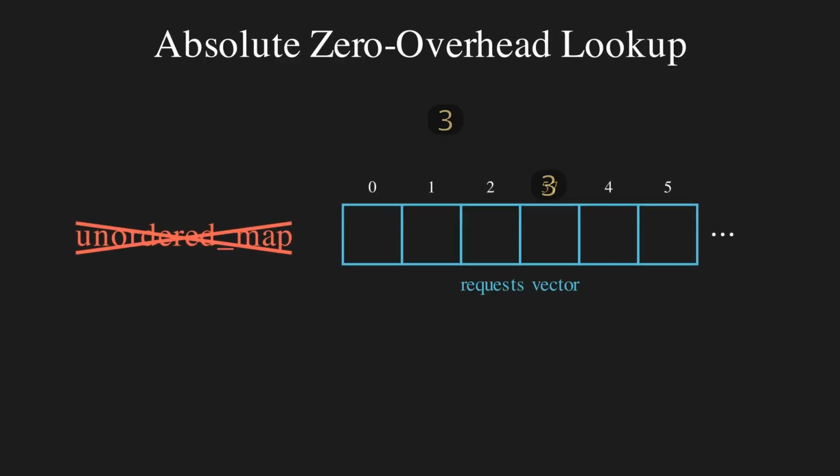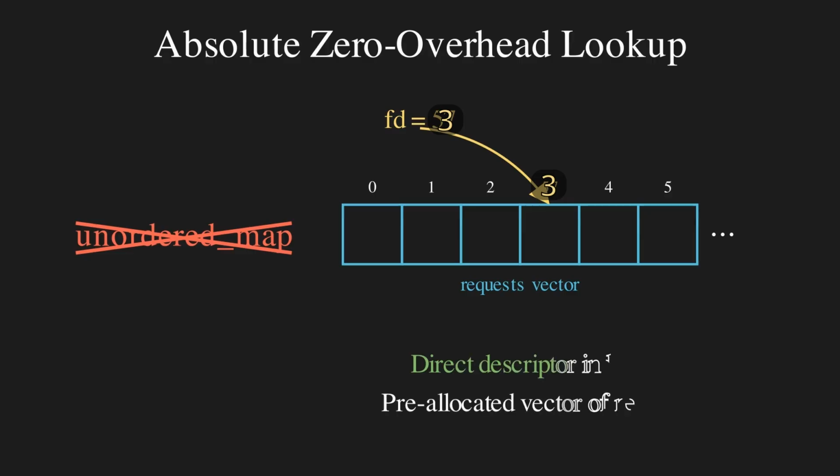One neat little trick I did there to make it even more hyper efficient is that I don't use hash maps to track clients or requests. Since file descriptors are just integers, we use the raw socket descriptor as the direct array index into a pre-allocated vector of requests.